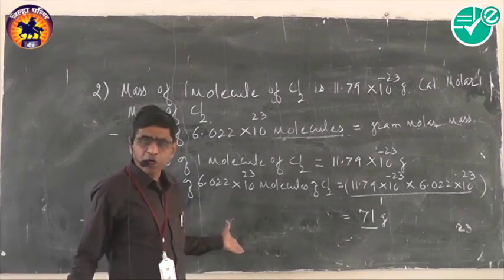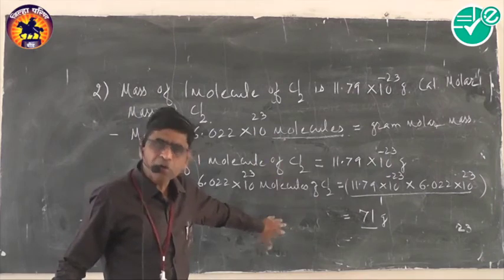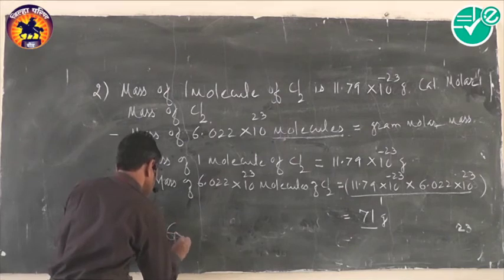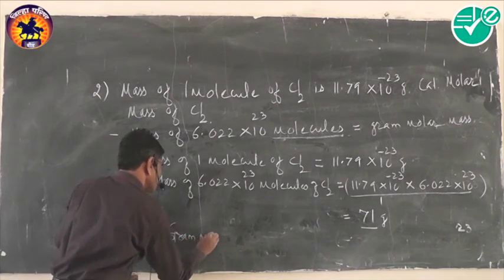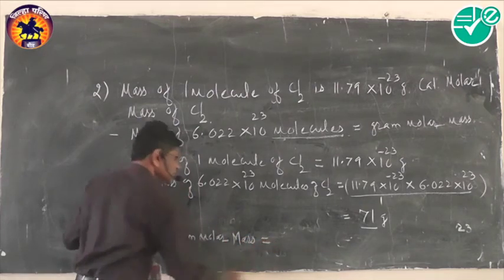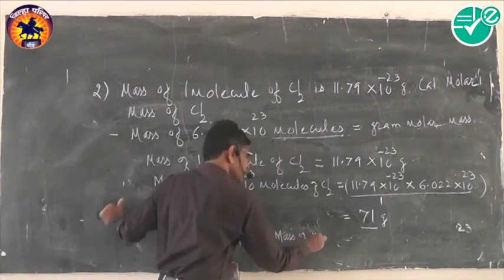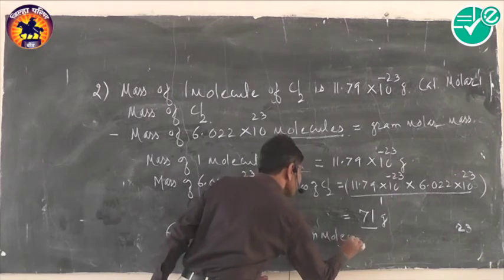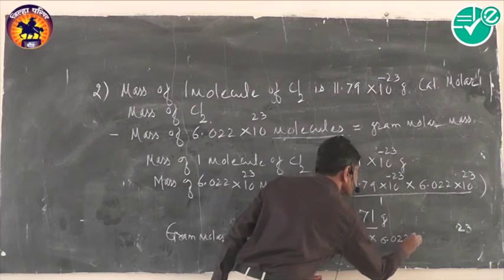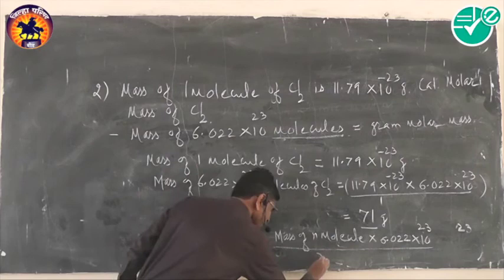So then what is the formula to calculate molar mass? Gram molar mass is equal to the mass of n molecules multiplied by Avogadro's number divided by n. So the formula of gram molar mass is: gram molar mass is equal to the mass of n molecules multiplied by Avogadro's number 6.022 × 10^23 divided by n.